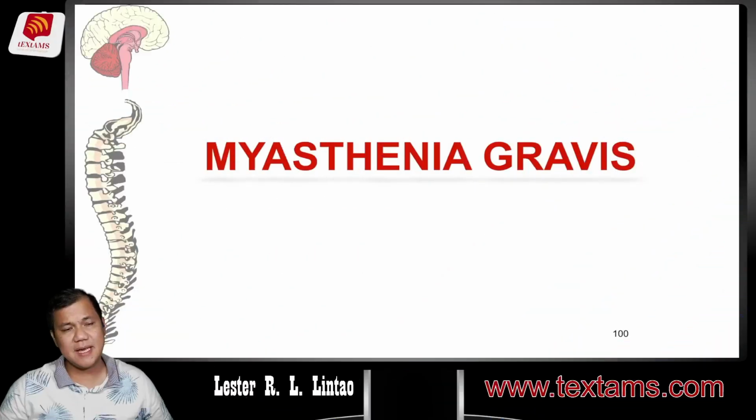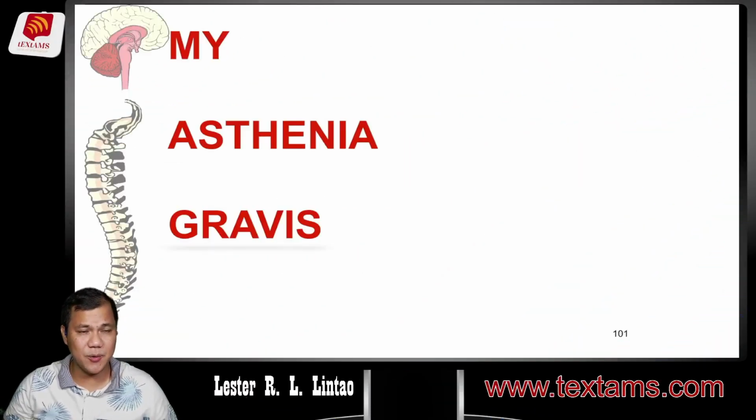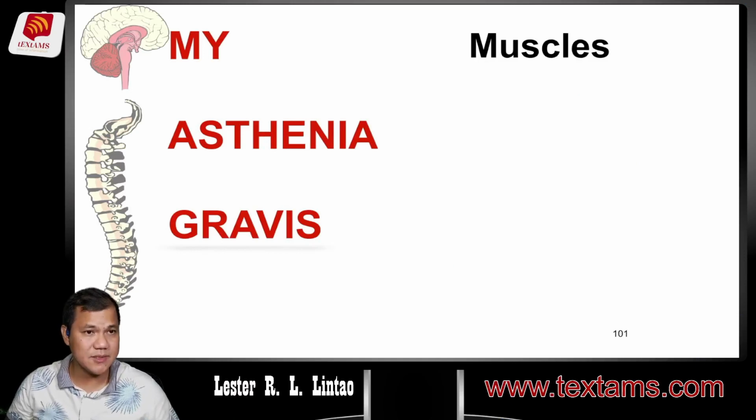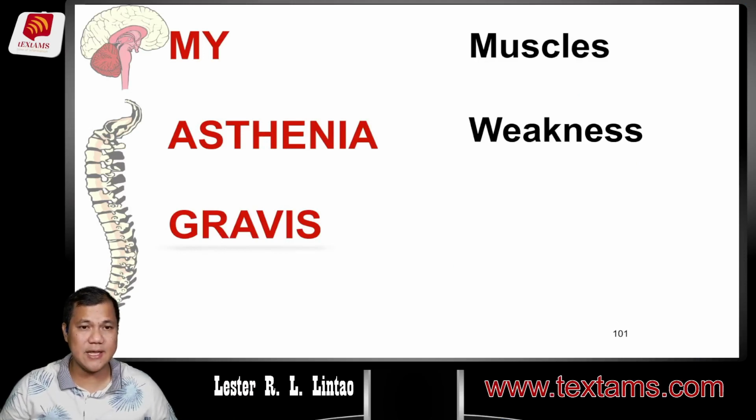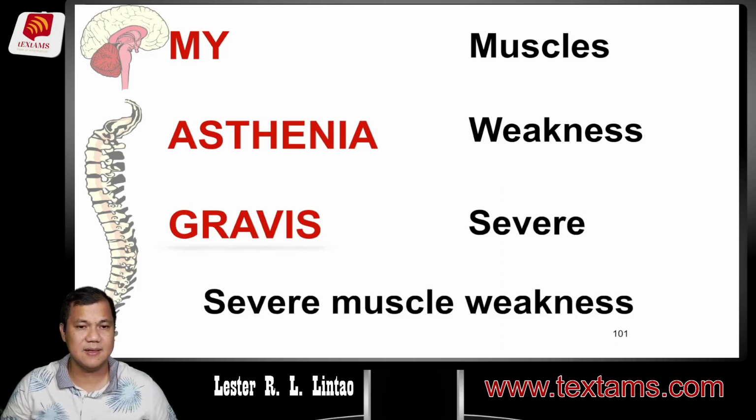When we say MG, Myasthenia Gravis, it is a motor problem. Why? Because let's dissect the word. My pertains to muscles. Asthenia pertains to weakness. And gravis pertains to severe. Thus, therefore, it is characterized by severe muscle weakness. So you know right away that its involvement is actually a motor involvement.